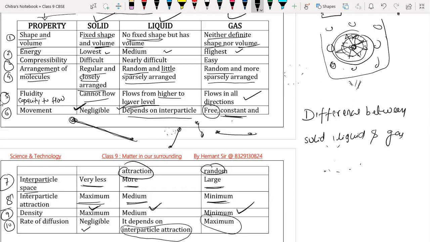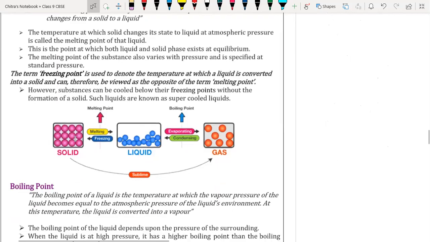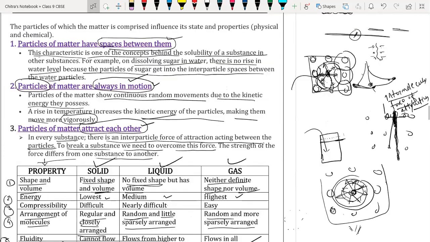You got the notes I sent you yesterday? Yes, sir. Okay. And have you gone through that video lecture also? Yes, sir. Okay. So any doubt, beta, till here in properties?